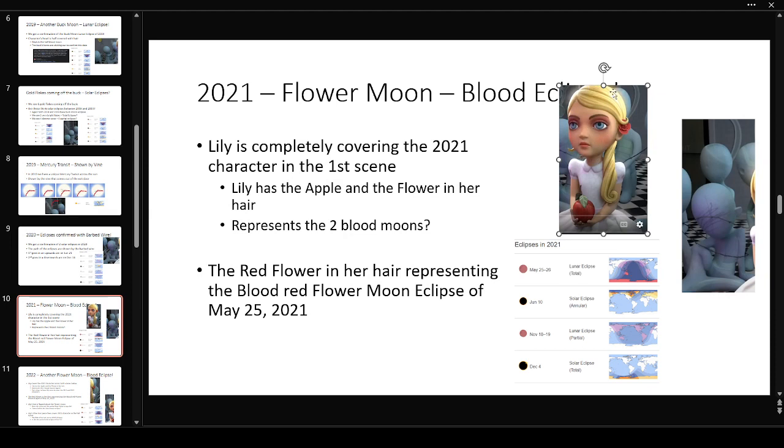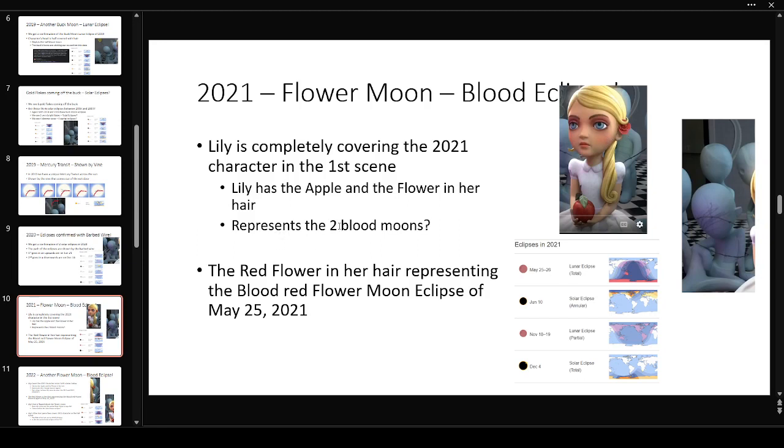It's actually behind Lily. Then, when it goes to the full classroom, we get to see his actual head. So in this first scene, Lily is completely covering the character. Lily has this apple and this red flower in her hair.